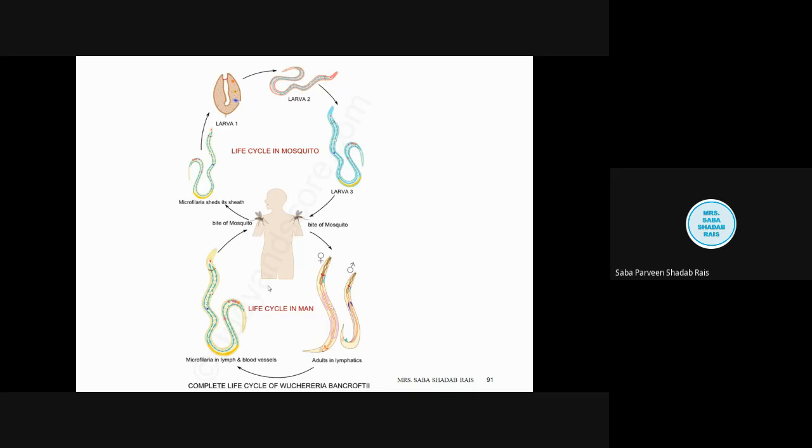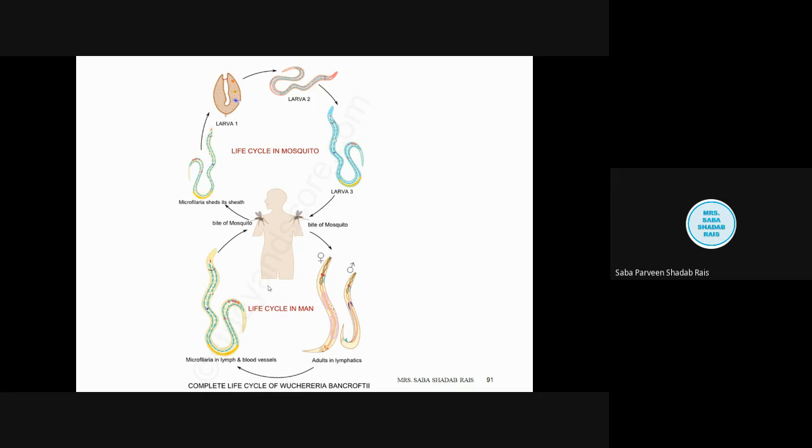Now, what will they do inside the mosquito? They will cast their sheath quickly. Now, we have seen that they have a special sheath made up of a special membrane, and it is called the hyaline sheath. So this hyaline sheath will be immediately cast off inside the mosquito, and they will penetrate the intestinal wall within 1 to 2 hours and migrate to the thoracic muscle. Now see why they migrate to the thoracic muscle, because here their intention is to find a new host.